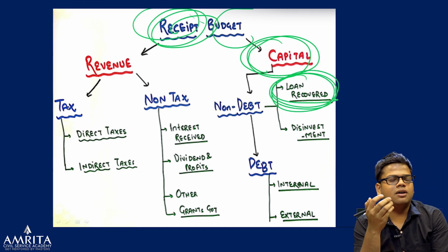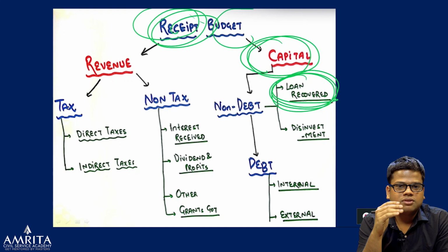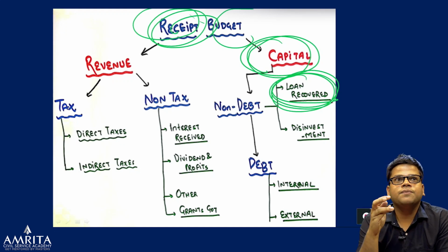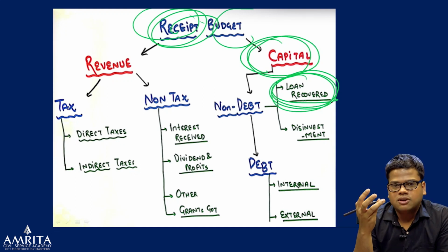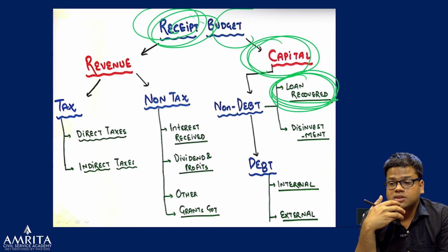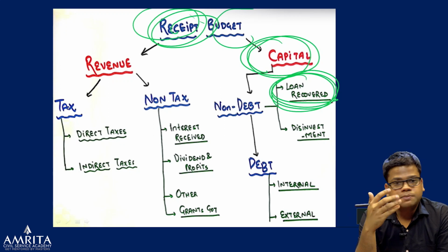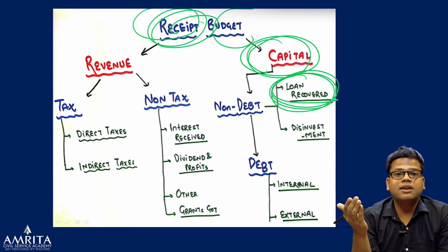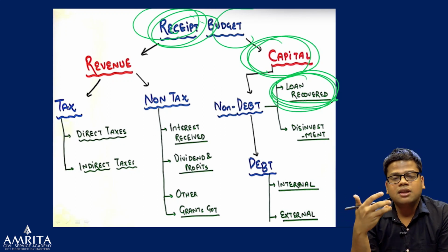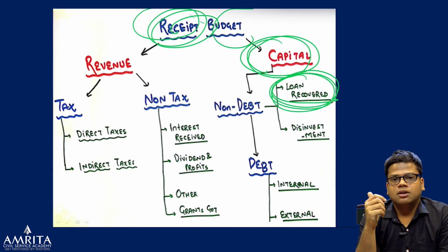That is the only place where the student gets confused, where to put revenue, where to put capital. Now answer yourself, where will you put the subsidies? It will be in the revenue part, revenue expenditure. Where will you put the salaries? Salaries, as I discussed, will be put in the revenue part.